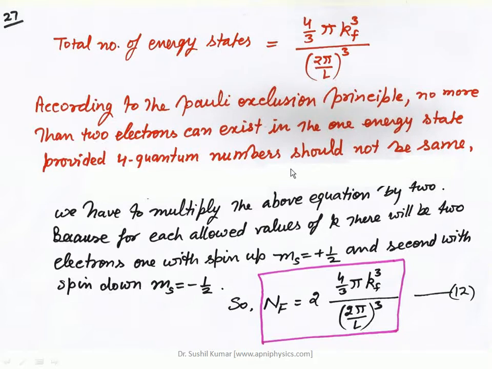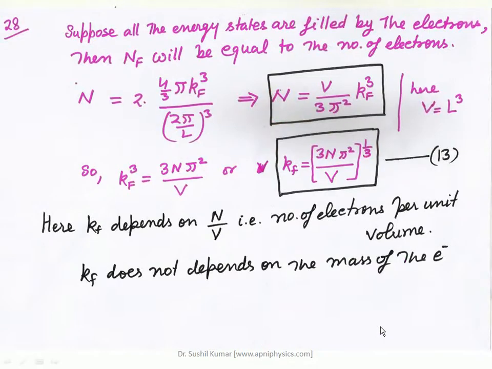Now we are introducing this concept: these are the total number of energy states, and in each state one electron can exist. According to the Pauli exclusion principle, we multiply it by 2, so one can find the total number of electrons in those energy states. One with spin up, that is ms plus 1 by 2, and the second with ms minus 1 by 2. So nf is equal to 2 multiplied by this factor.